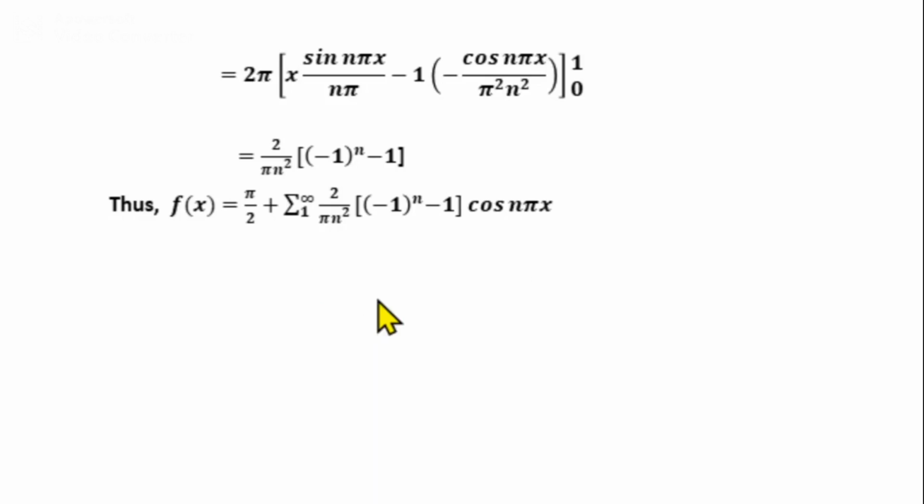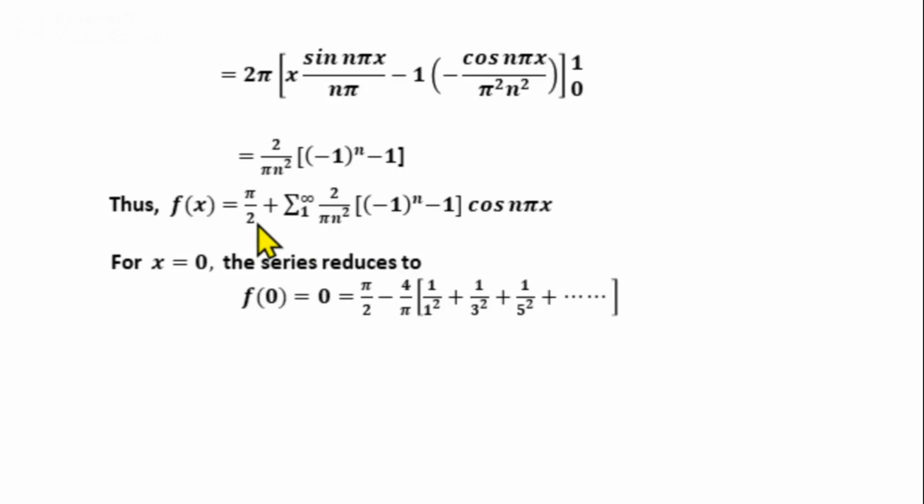Next, to get the series given in the second part of the question, we take x equal to 0 on both sides of this Fourier series. So we get in the next step f of 0 equal to pi by 2 plus summation n from 1 to infinity 2 by pi n square minus 1 raised to n minus 1 into cos 0. Cos 0 is 1. So we get the right hand side pi by 2 plus summation n from 1 to infinity 2 by pi n square minus 1 raised to n minus 1.